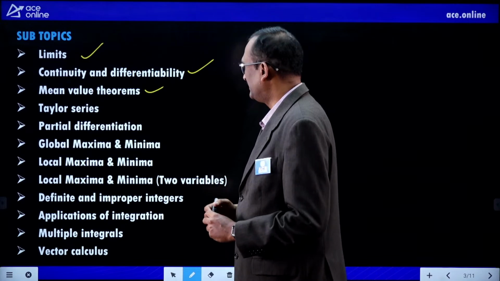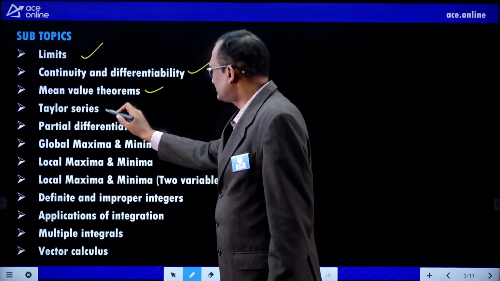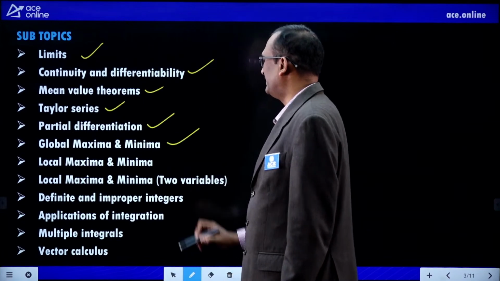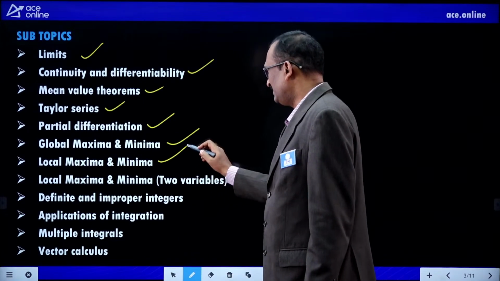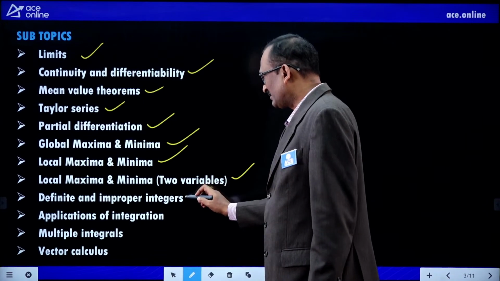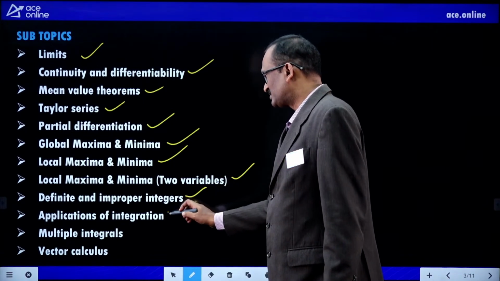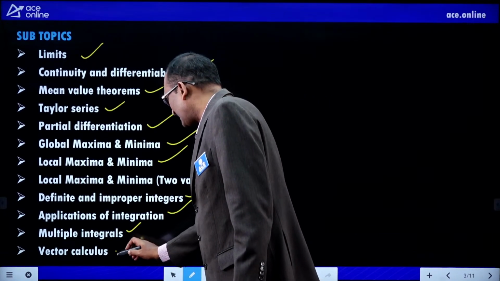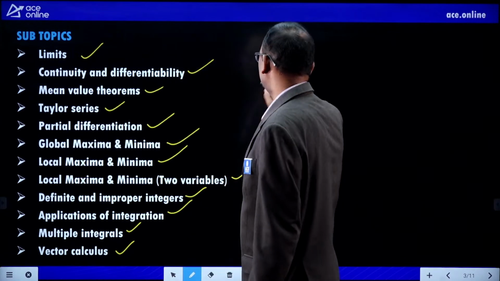Continuity and differentiability. Next, Taylor series, partial differentiation, global maxima and minima, local maxima and minima, local maxima and minima of 2 variables, definite and improper integrals, applications of integration, multiple integrals, vector calculus. Fourier series is also there.